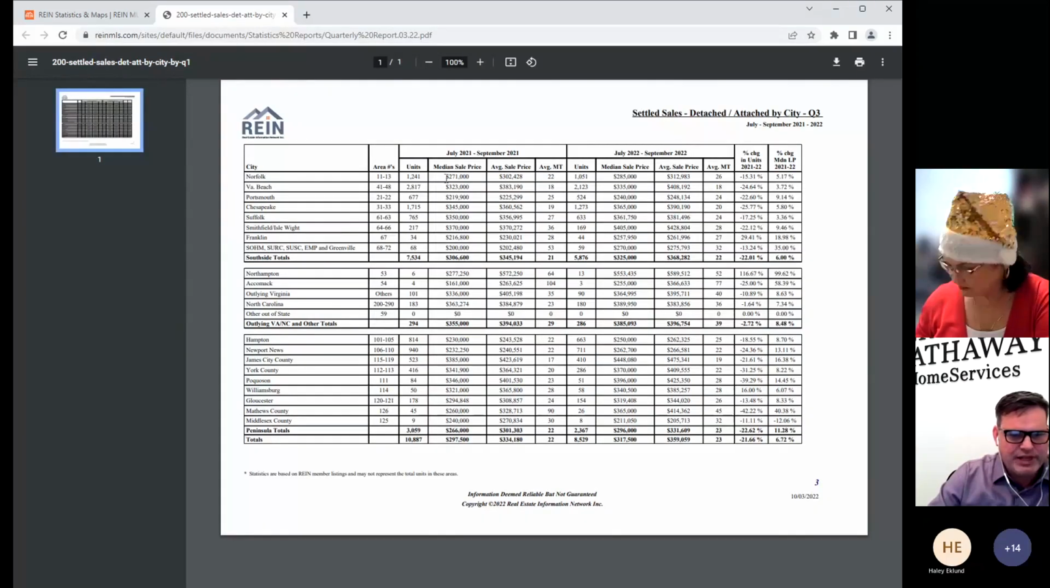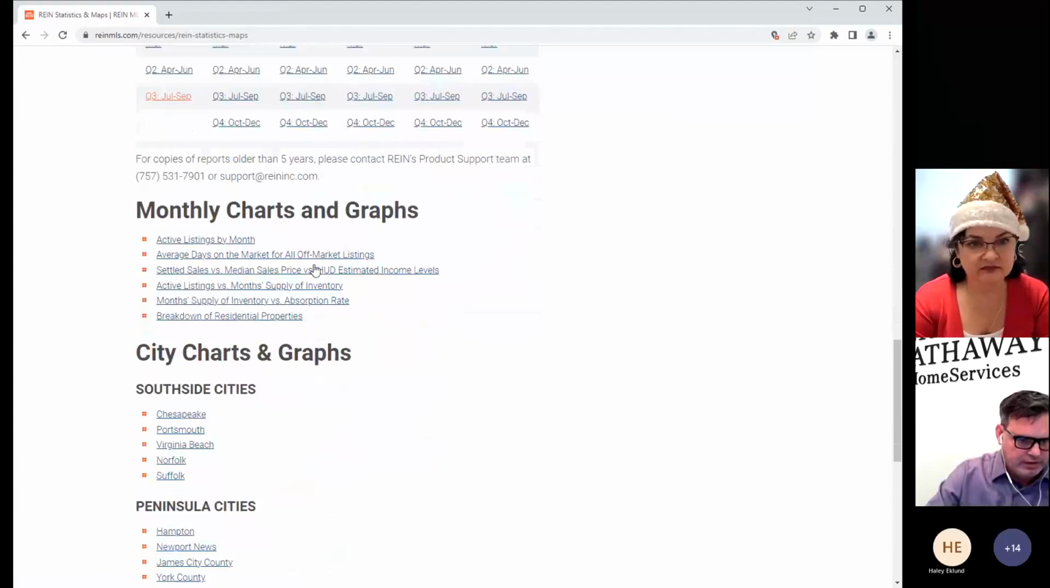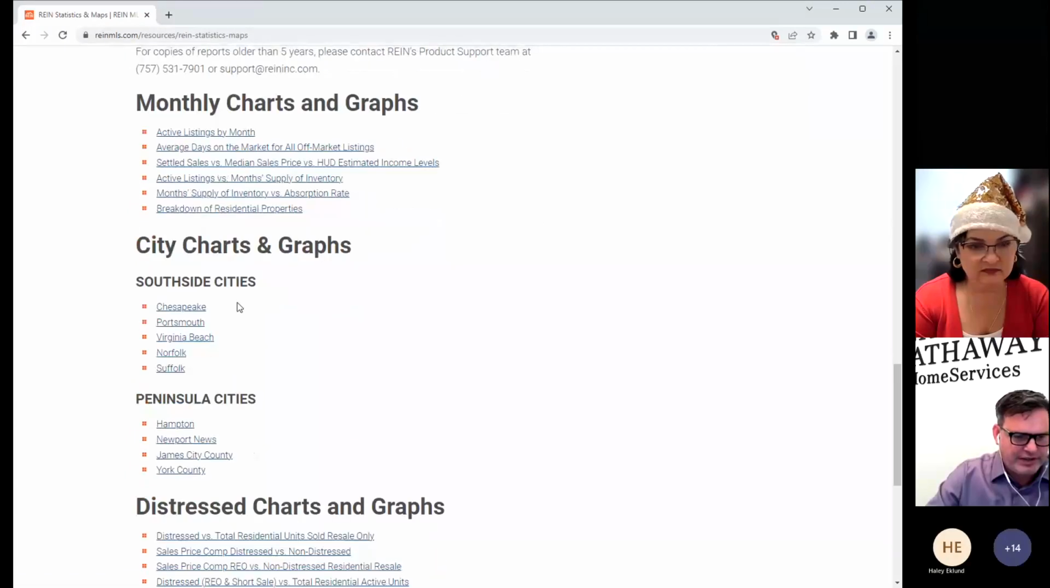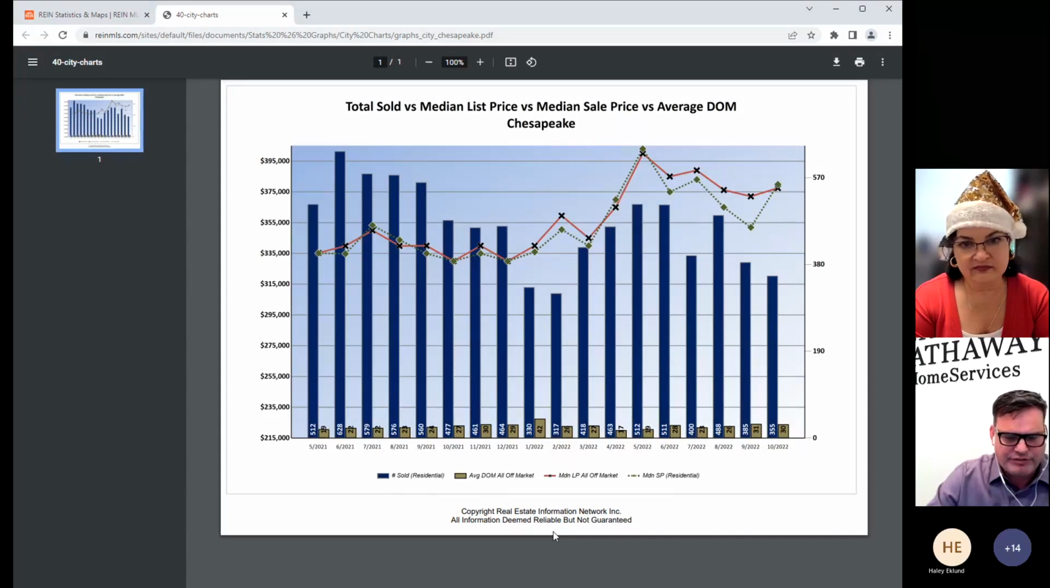And again, it is simply a one-page item, page 3 of that main document with the quarterly statistics. All right, you can break these down into your city charts and graphs. I'll choose Chesapeake since it's the first one there. And there's a little graph for Chesapeake.